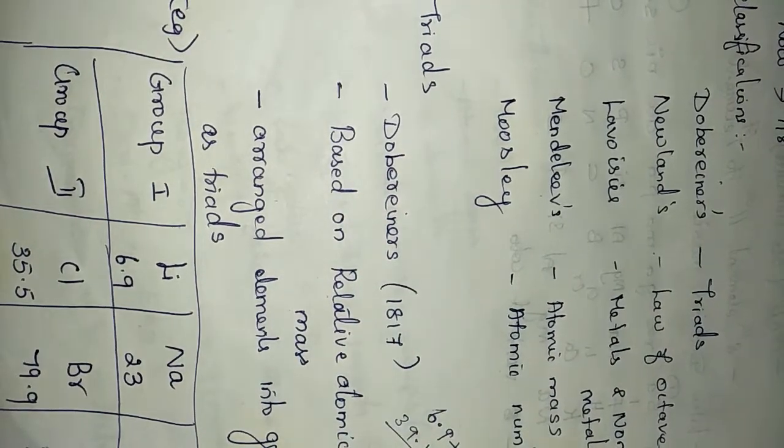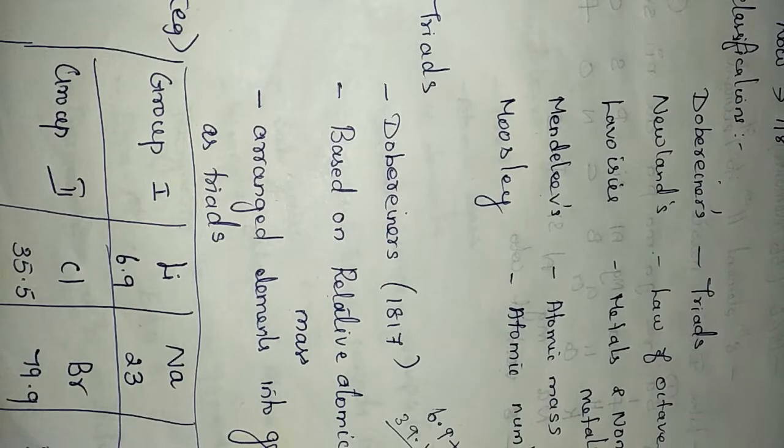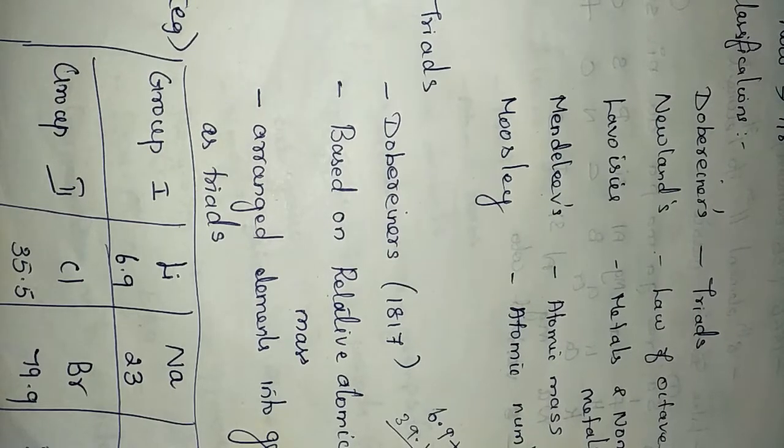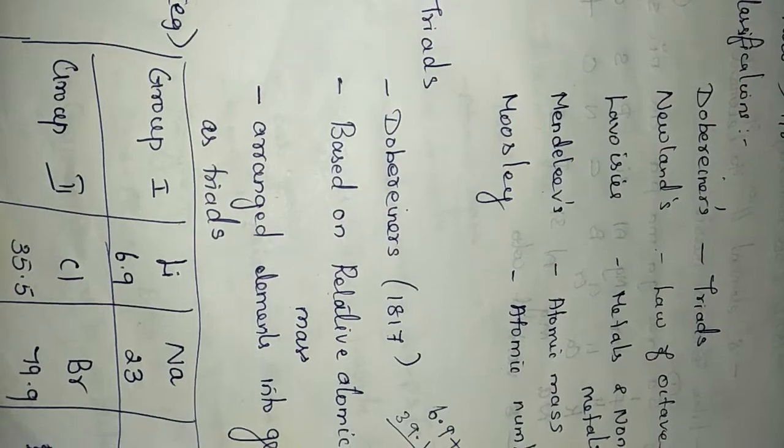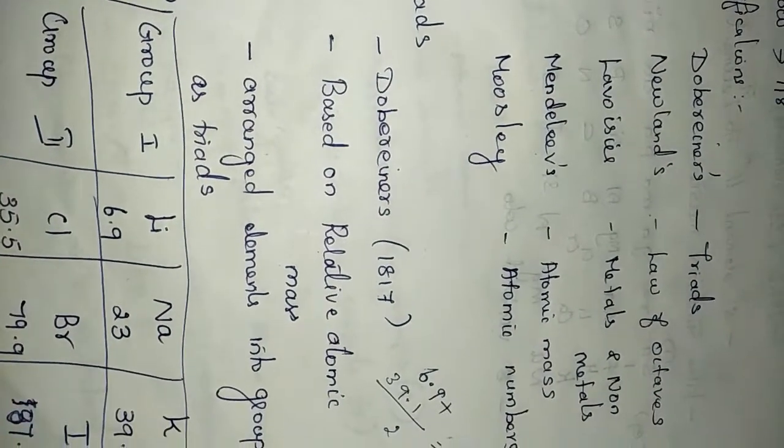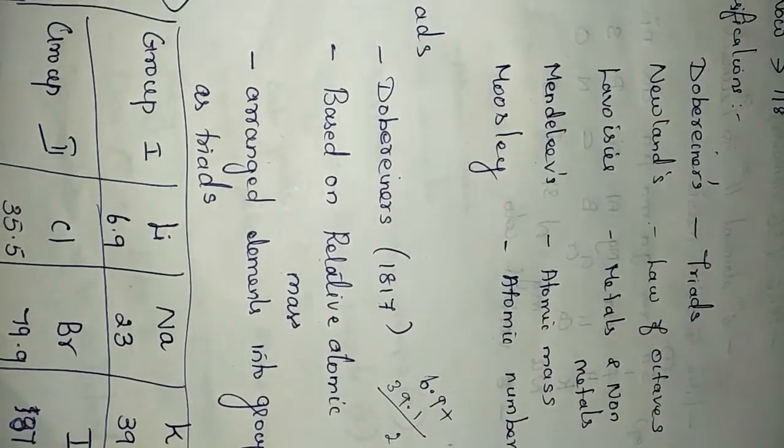His classification is based on relative atomic mass. He arranged the elements into groups as triads. He arranged all the elements into groups, and each group contains 3 elements.